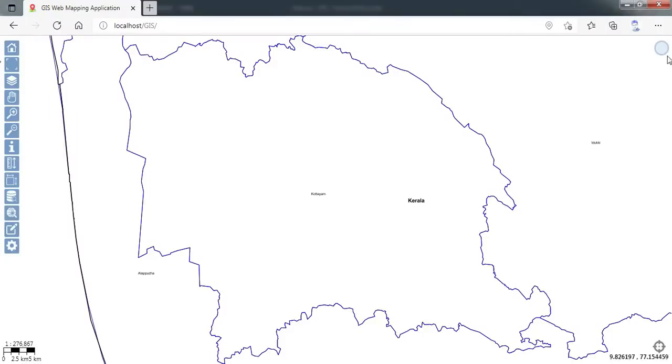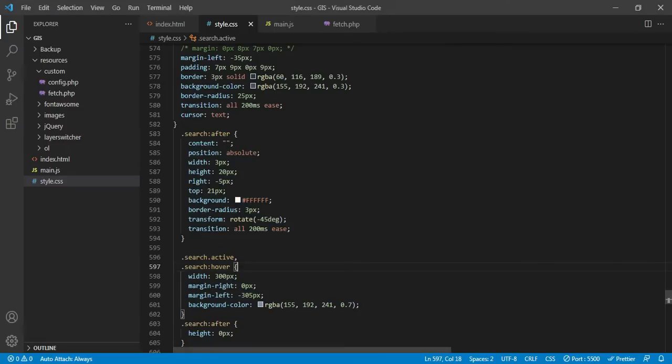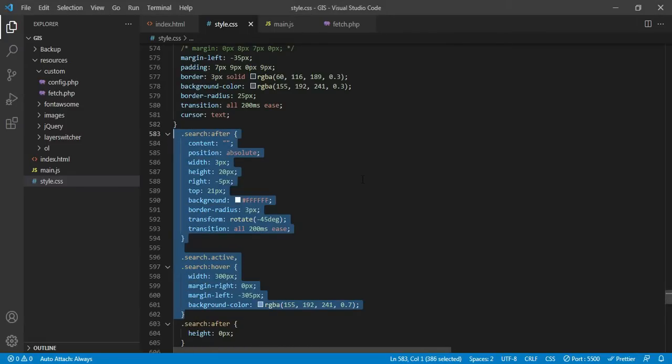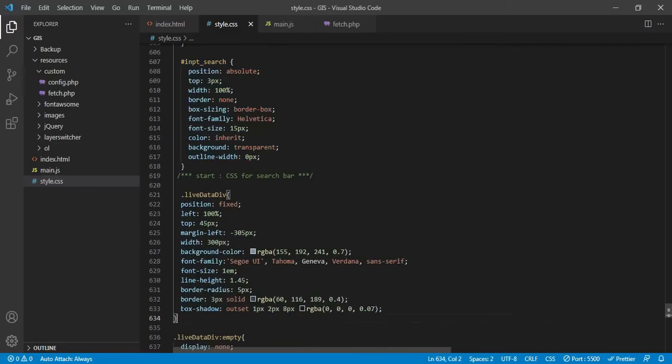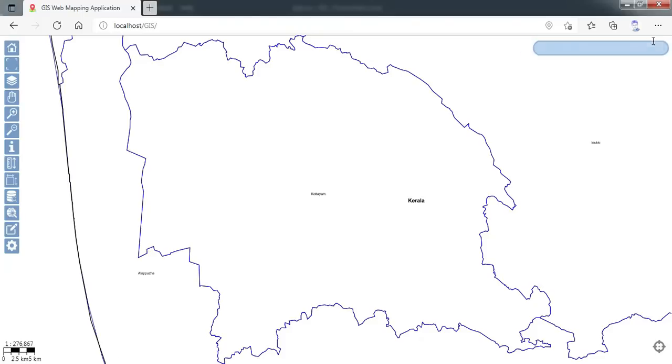So you can see if I move the cursor or if I just click on that, it stays, but if I click outside, it is again shrinking back to its original position. So it is such a beautiful design that is coming from this particular styling part. Now this is related to the input box, and then this is related to the tabular data that is coming up when I type something into that.